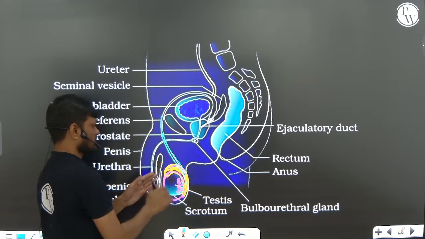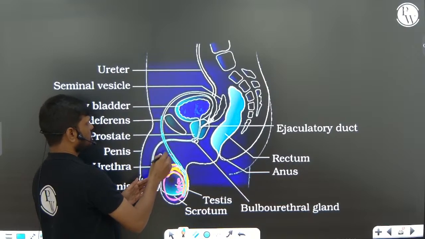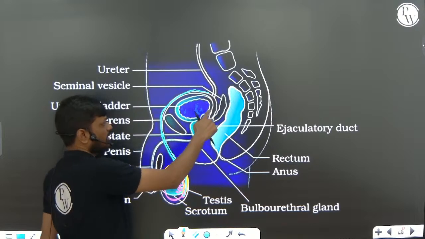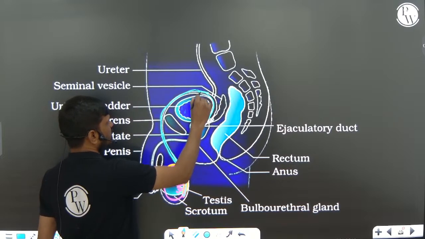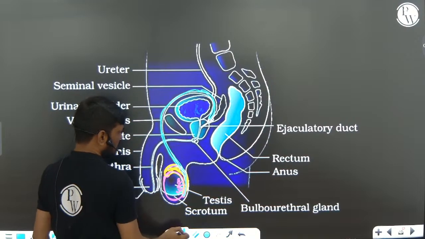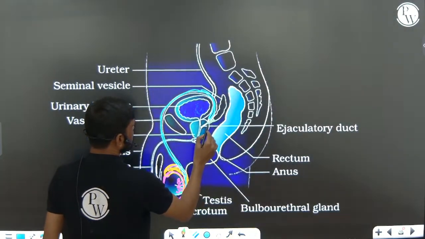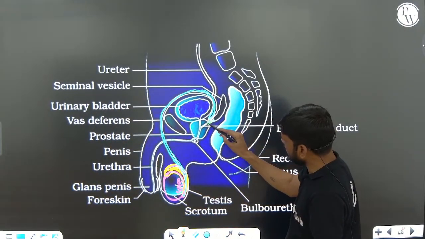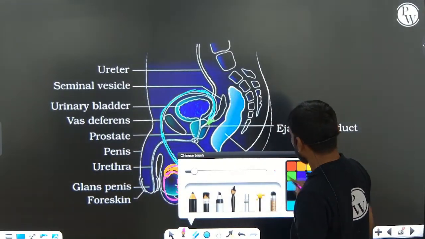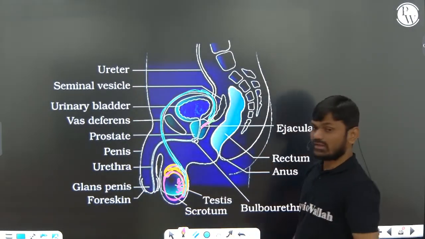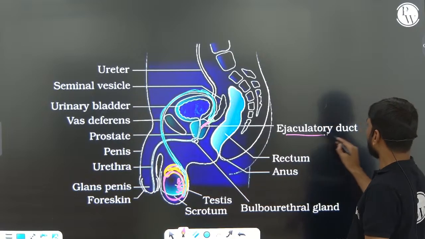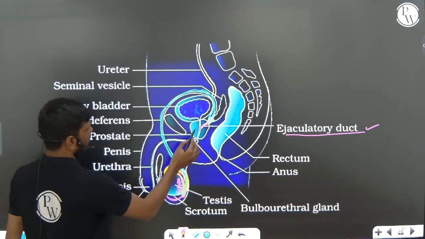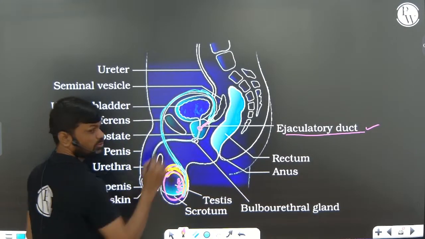Very, very important. Vasa deferens is ascending towards abdomen and it is looping the urinary bladder, joining with a duct arising from the seminal vesicle and forming a common duct. That common duct we are calling ejaculatory duct. So this ejaculatory duct enters into urethra.